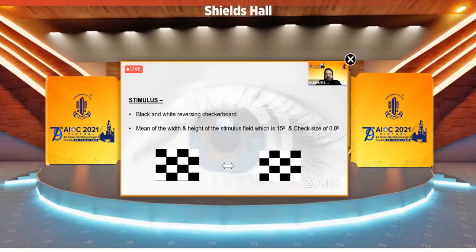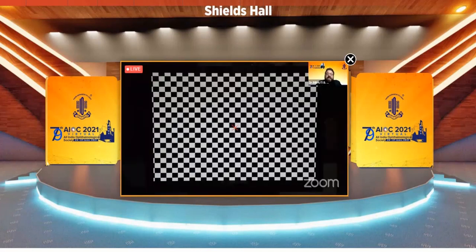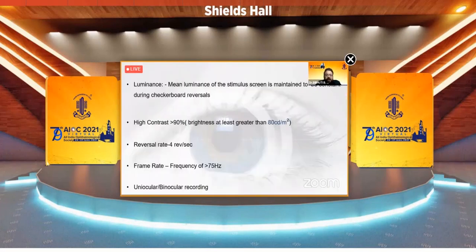The stimulus is usually a black and white reversing checkerboard with a field coverage of 15 degrees, and each check size is 0.8 degrees. So this is the stimulus with the red central cross where the patient fixates. The luminance is actually constant, and there is a high contrast between the black and white checks, at least more than 80 candelas per meter square. The reversal rate is 4 reversals per second, and the frame rate has to be more than 75 Hertz.